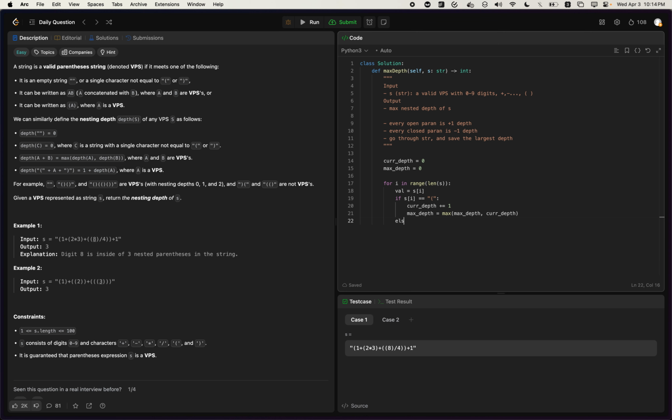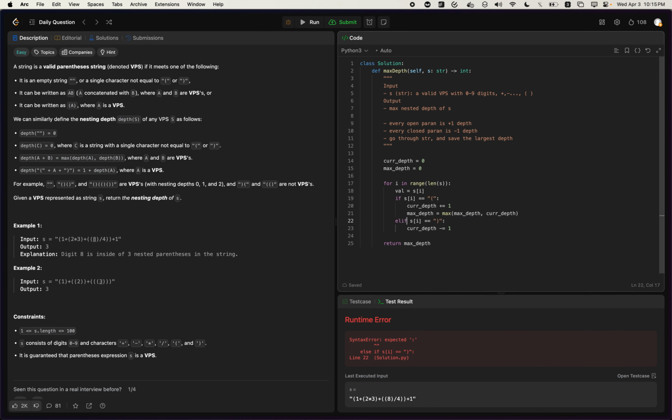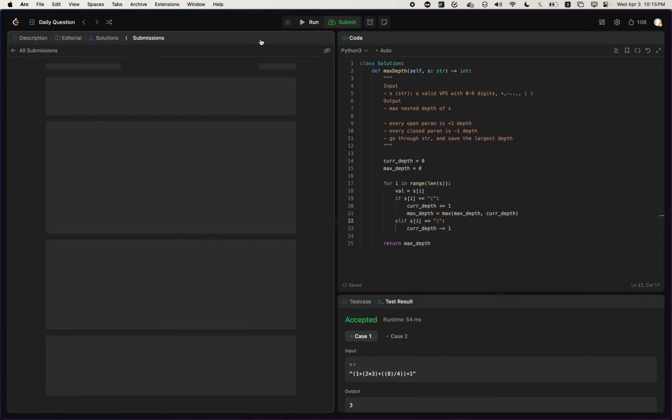Else if it is equal to the closing parenthesis, cur depth minus equals 1. Is it elif? Oh, sorry. Okay. With that, this is done.